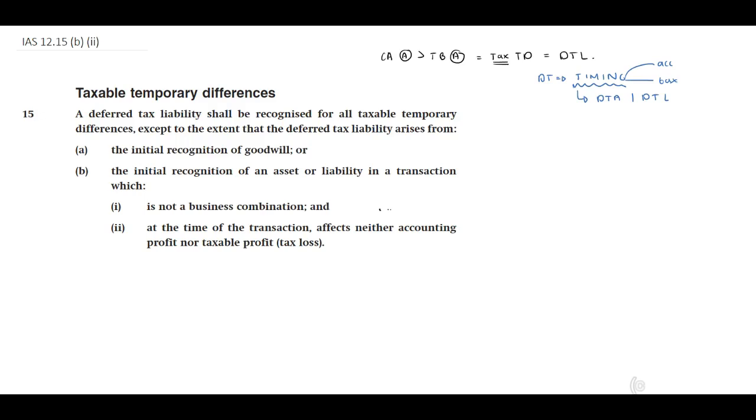Right, you with me? Okay, now before we look at paragraph 15, let's just take this a few steps back. Remember, when we need to calculate our income taxes, we need to start off with our current tax. And in our current tax calculation, we need to include our profit before tax. Remember, this is in terms of our accounting rules. We need to take out our accounting rules and we need to include our tax rules.